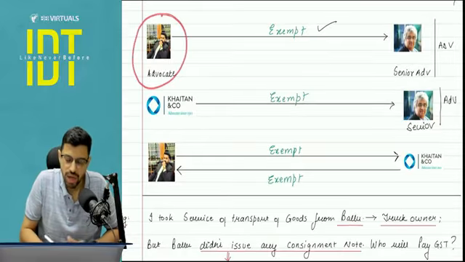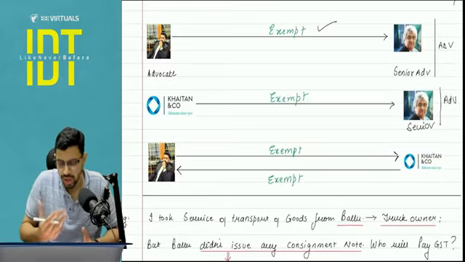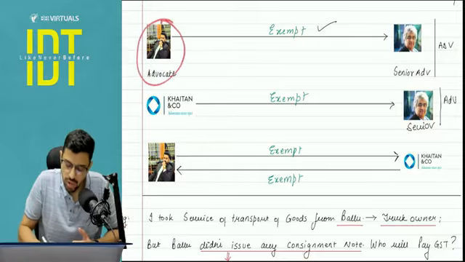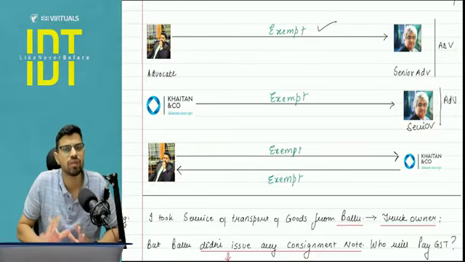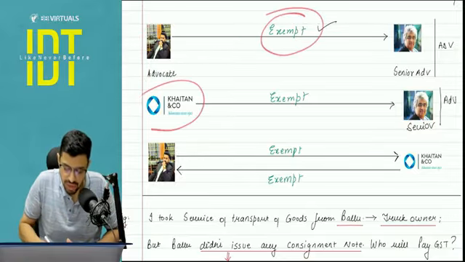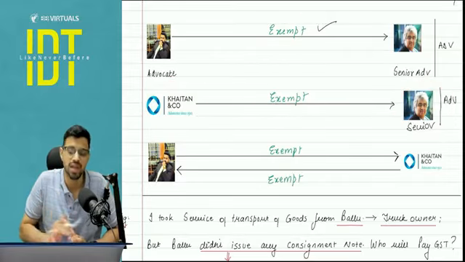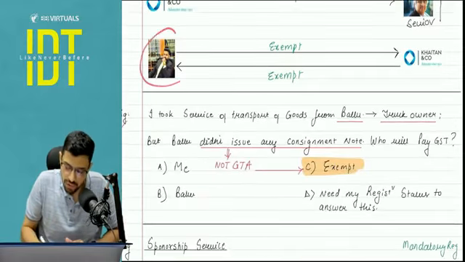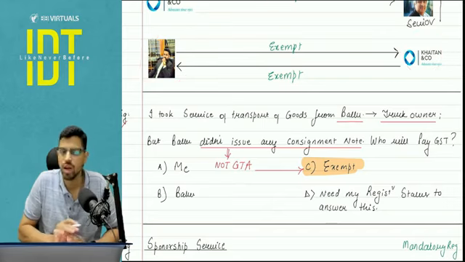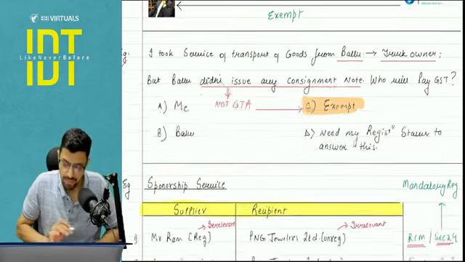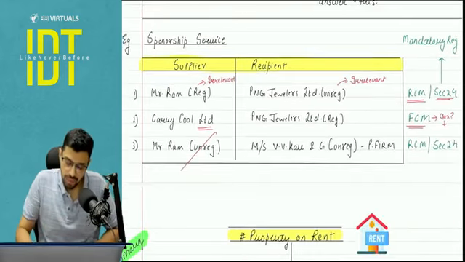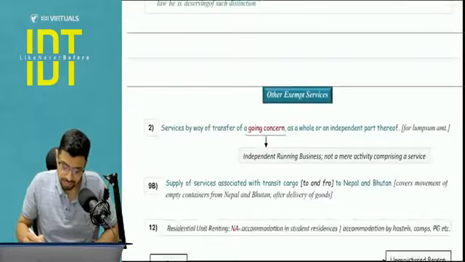An individual advocate, we can call this a junior advocate for our convenience, not in the exam, giving services to any person of their fraternity: exempt. A firm giving any services to a person of their fraternity, may it be a senior advocate: exempt. An individual advocate or a firm of advocates, senior advocate not involved: exempt. Okay, now we can move to the next part.